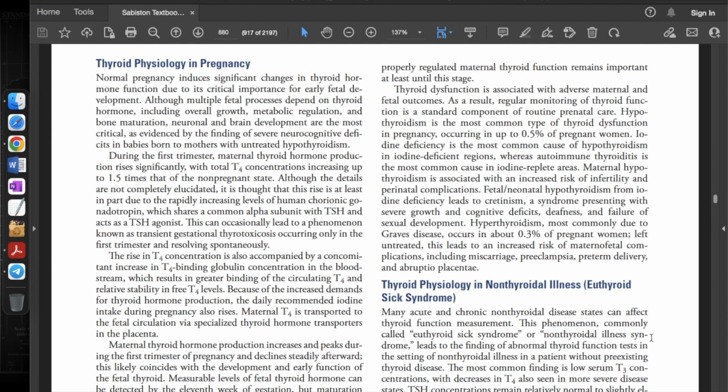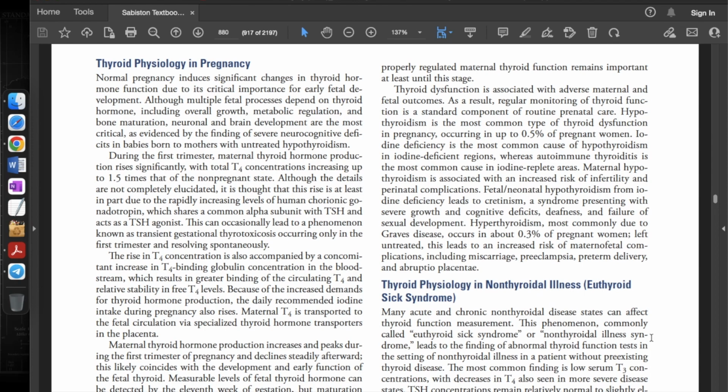Normal pregnancy induces significant changes in thyroid hormone function due to its critical importance for early fetal development. Although multiple fetal processes depend on thyroid hormone, including overall growth, metabolic regulation, and bone maturation, neuronal and brain development are the most critical, as evidenced by the finding of severe neurocognitive deficits in babies born to mothers with untreated hypothyroidism. During the first trimester, maternal thyroid hormone production rises significantly, with total T4 concentration increasing up to 1.5 times that of the non-pregnant state.